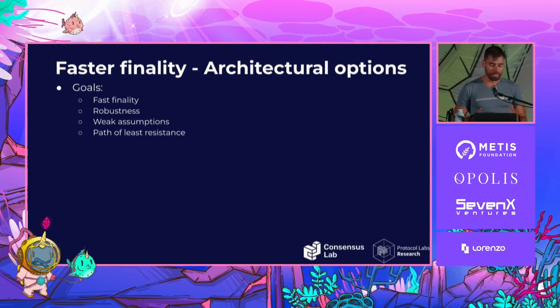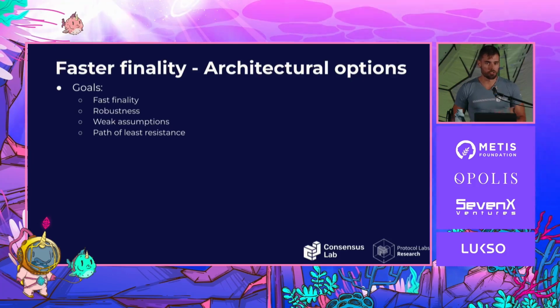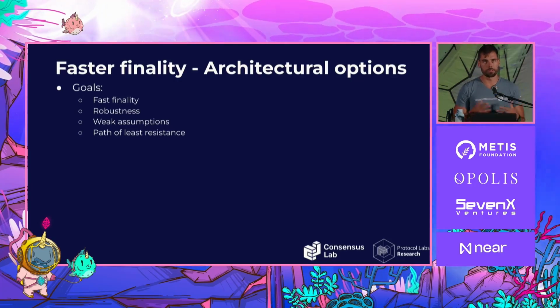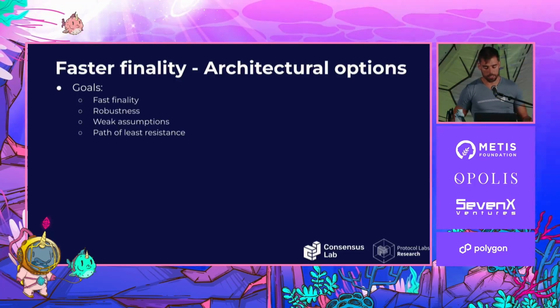Normally, if you fix robustness and fast finality, what suffers is the assumptions, right? You just have a stronger set of assumptions on the adversary that you tolerate. We also don't want that. Put differently, we don't want the assumptions that we make in order to introduce this newer finality module onto the system. If there are assumptions, we don't want them to come from this module. They could come from different parts in the system.